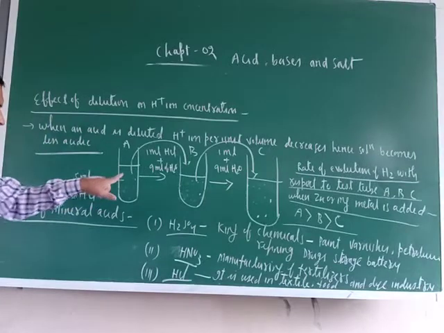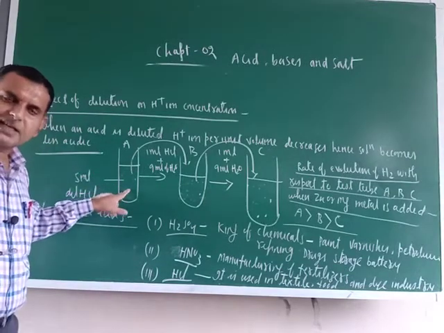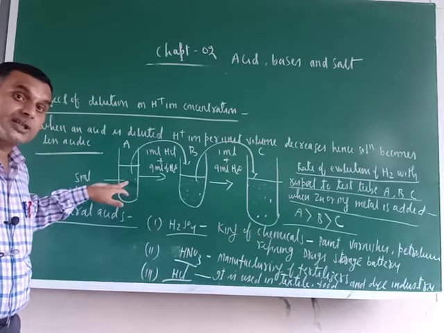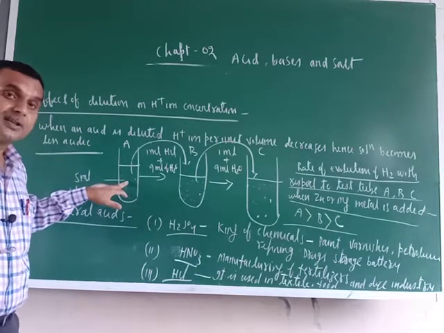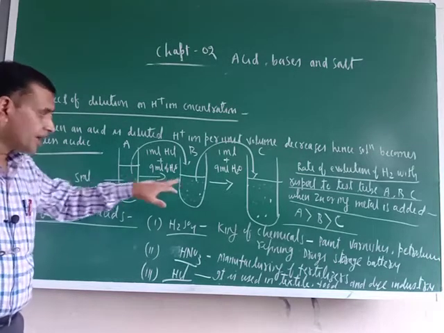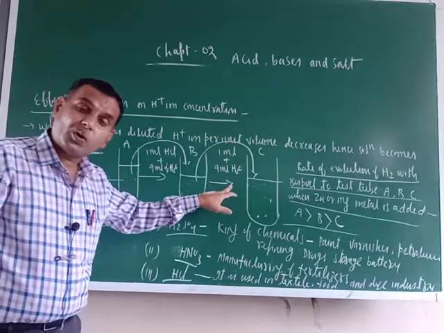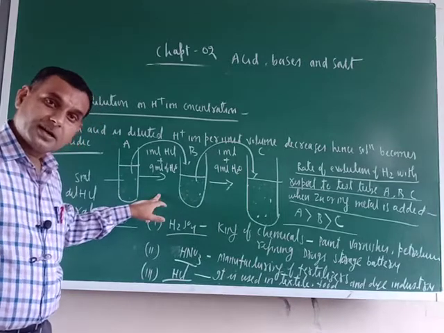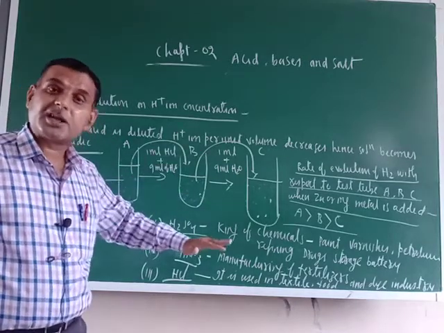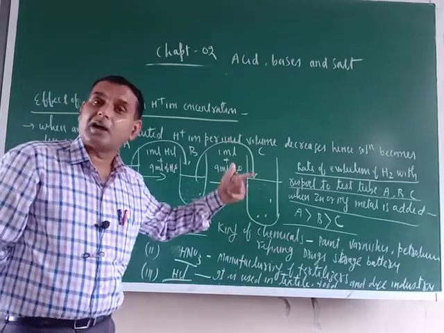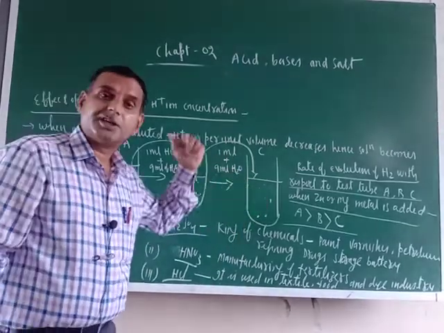Because here this HCl is less diluted, means here hydrogen ion concentration is more, then only H2 gas will come out. Here in B hydrogen ion concentration is less as compared to A, but more as compared to C. In C the least hydrogen ion concentration is there. That is why the rate of evolution of H2 gas is least here.